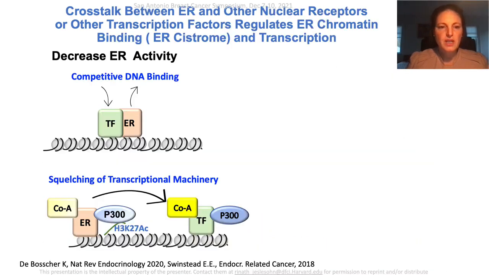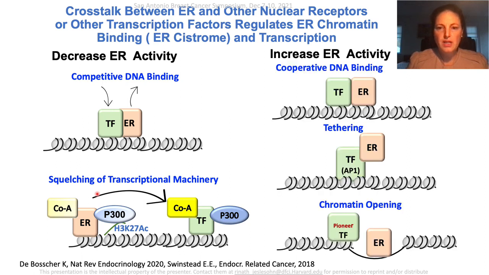The crosstalk between ER and other nuclear receptors or other transcription factors regulates ER chromatin binding and, as such, regulates the ER transcriptional program. There are several modes of crosstalk that can lead to decreased ER activity, such as competitive DNA binding or the squelching of transcriptional machinery. This crosstalk can also increase ER activity with cooperative DNA binding, tethering, and chromatin opening by pioneer transcription factors, which facilitate ER binding.